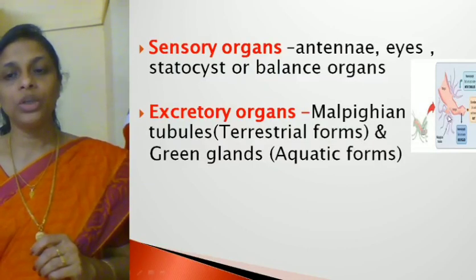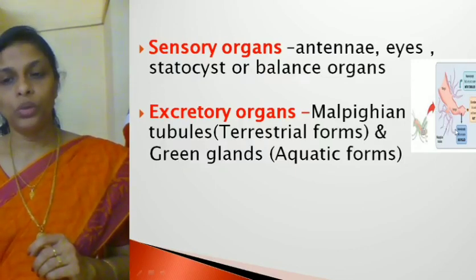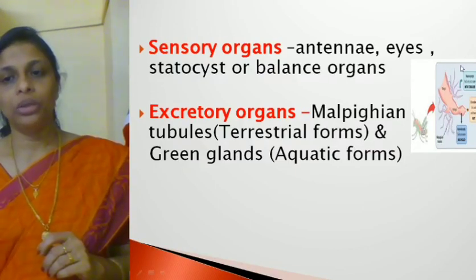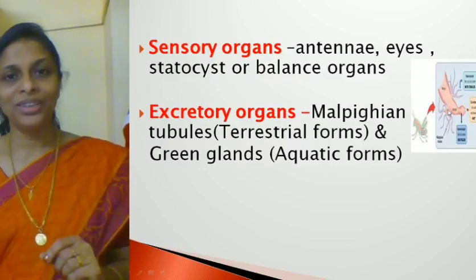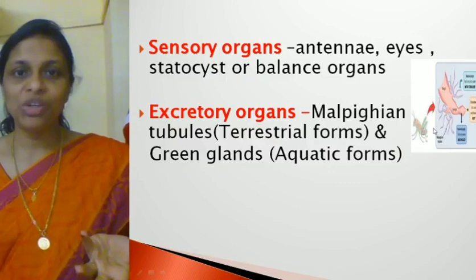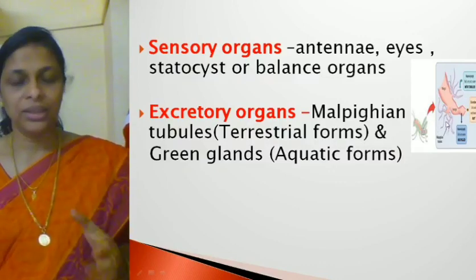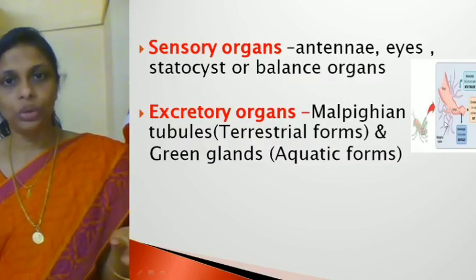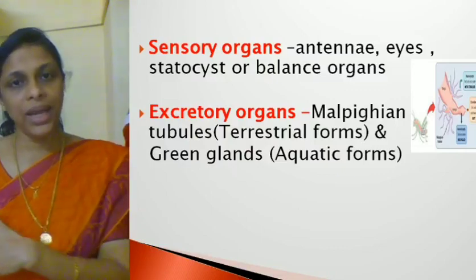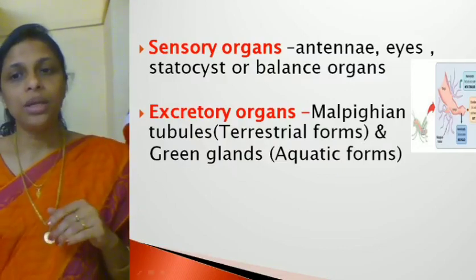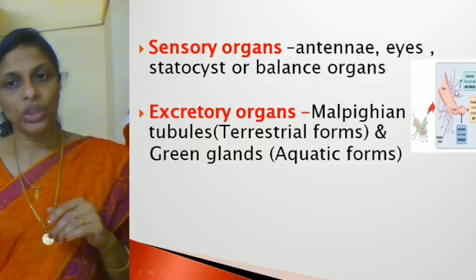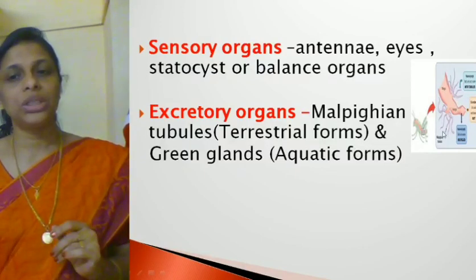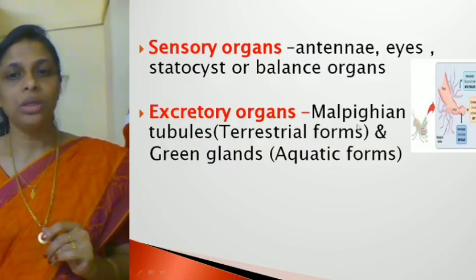So here in this picture you can see these tube-like structures which are called the Malpighian tubules. Hope you can see this in the picture. So this is the midgut and this region is the hindgut. Gut means what? I hope you know that. Alimentary canal. Alimentary canal is called a gut. So the alimentary canal is divided into three parts: foregut, midgut and hindgut. At the junction between the midgut and hindgut, you find these very fine thread-like tubular structures, which are called the Malpighian tubules.